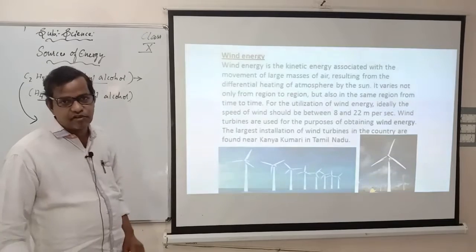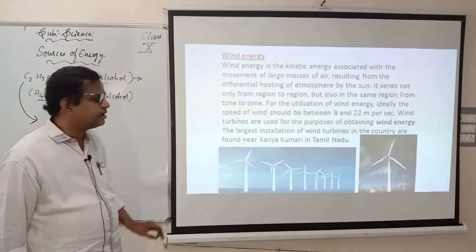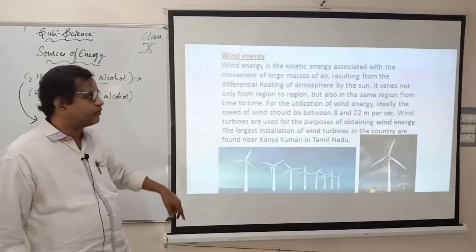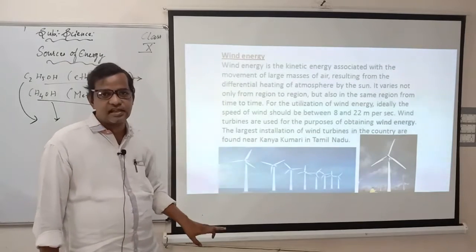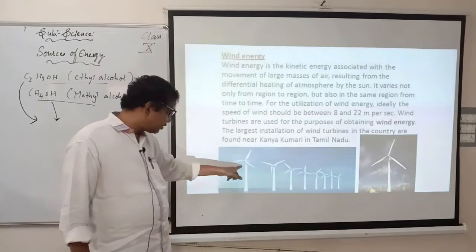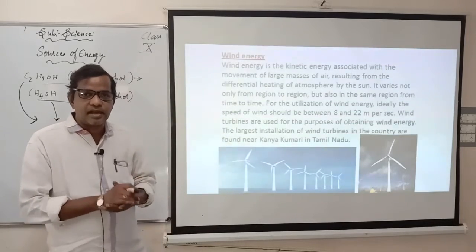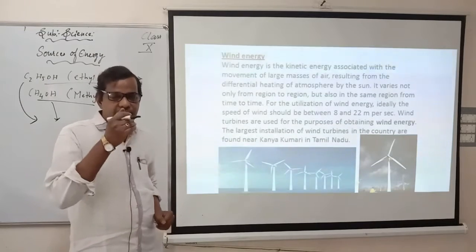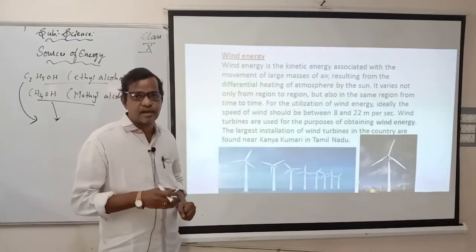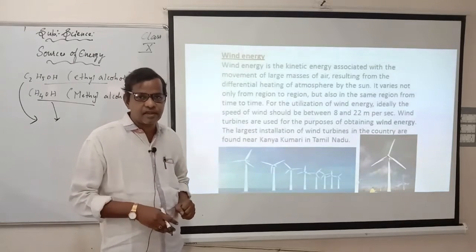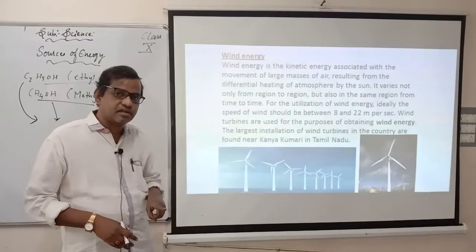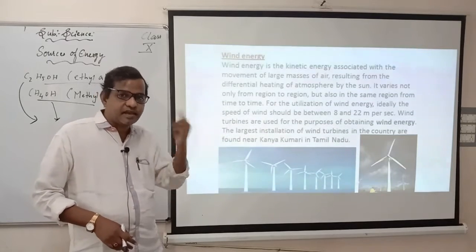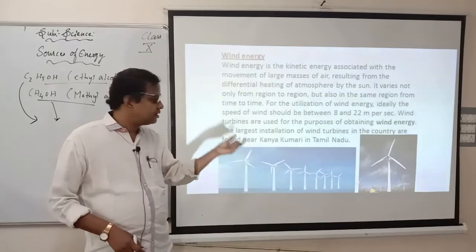And wind energy, I think you are familiar with wind energy. If you go anywhere, in any place in India, either in one city or the other city, you will find windmills. It is one form of energy. I told you what windmills are. When they start rotating, inside we have one turbine. That turbine starts rotating. When the turbine starts rotating, automatically electricity is produced by the process called electromagnetic induction, which you have studied already in the regular class. So electromagnetic induction is a process where electricity is produced by inducing magnetism. So it is induced when the turbine starts rotating.